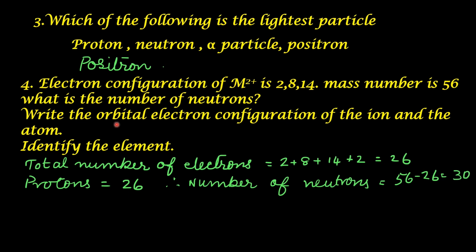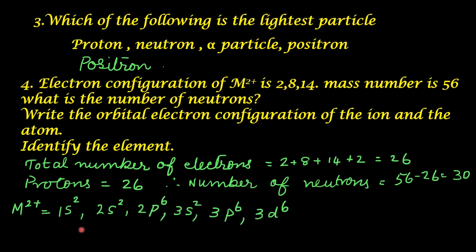Now we have to write the orbital electron configuration. Let us see. For the ion M2+, it is 1s2, 2s2, 2p6, 3s2, 3p6, 3d6. The number of electrons in M2+ is 24, but the number of protons is 26. So atomic number is not affected.